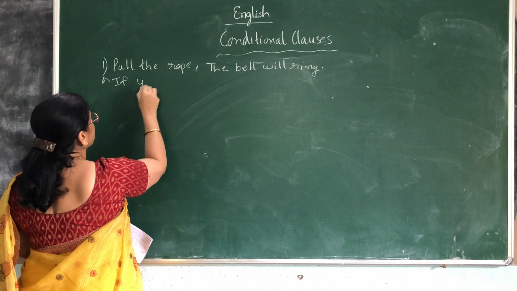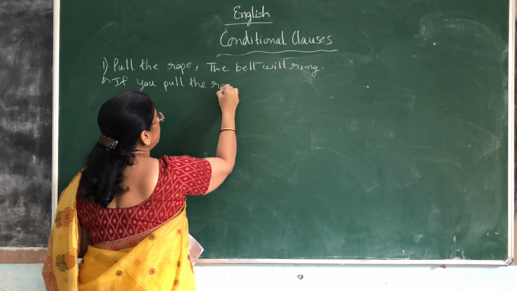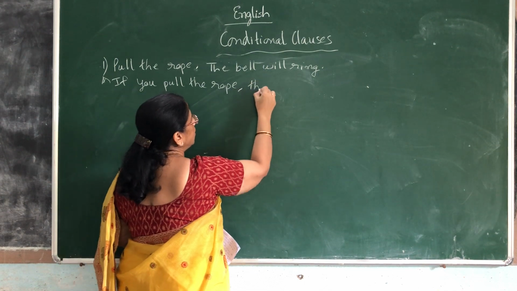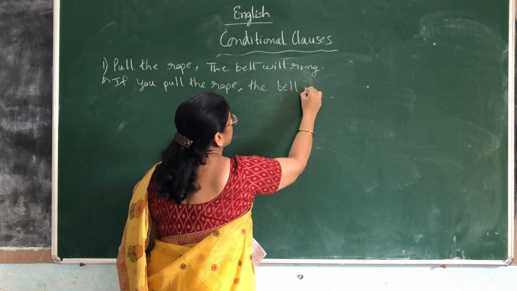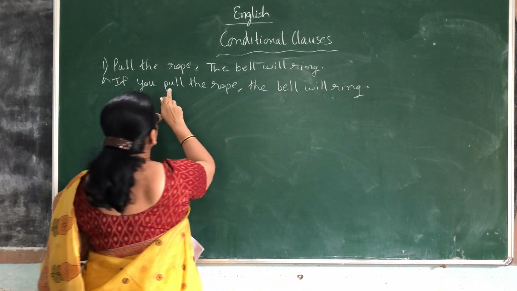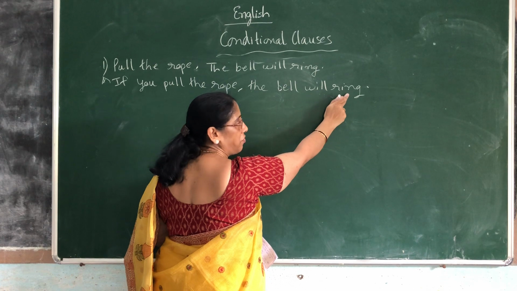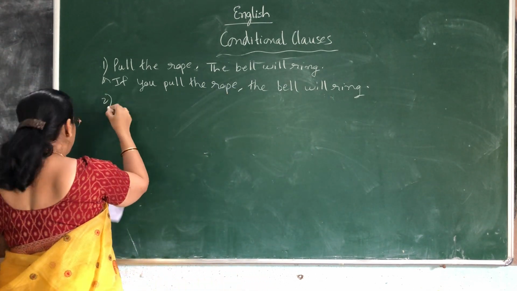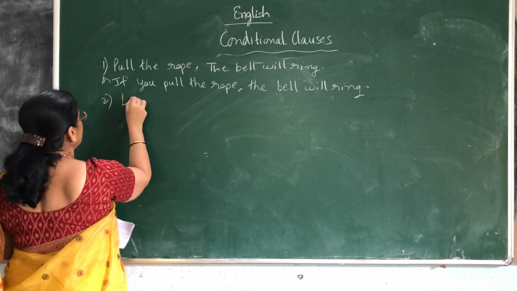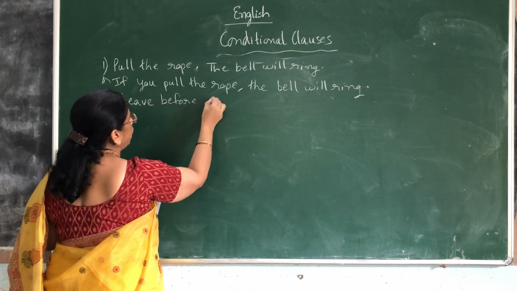So, if you pull the rope, the bell will ring. Did you see here? Pull, V1 form only. Will ring, will plus V1 form. Okay, children? Next, one more example. Leave before 4.